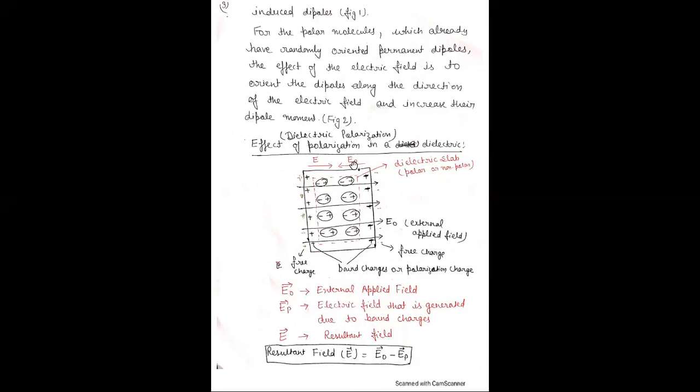Therefore the direction of EP is from positive to negative, because the direction of electric field is always positive to negative. And the net resultant field, because E naught is greater than EP, is E naught minus EP, and the net resultant electric field is decreased.